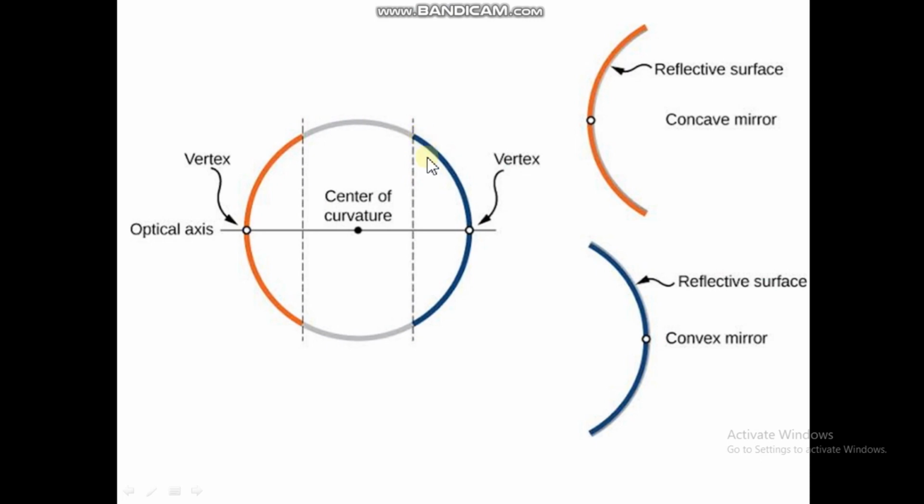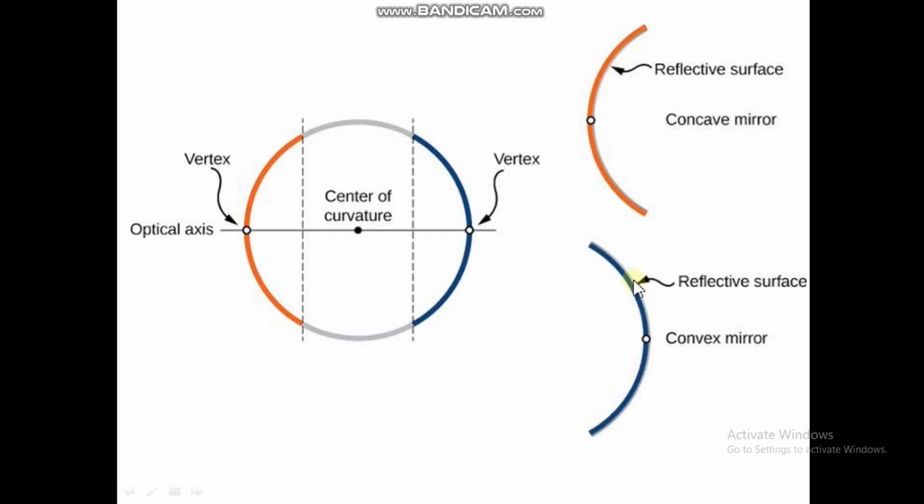Depending on the polished, or reflecting, surface, there are two types of mirrors we can obtain. One is the concave mirror and the other is the convex mirror. So which one is the concave mirror? If the reflecting surface is the inside one, so that we can see the images of objects on this side, then it is known as a concave mirror. Here the reflecting surface is on the right-hand side.